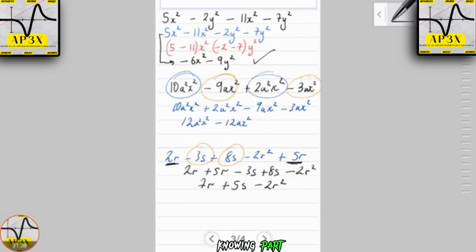All right, now in part 2, we're going to be extending this knowledge now to multiplication and division.